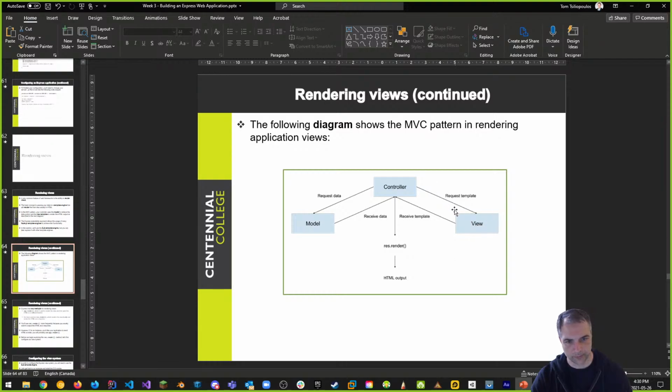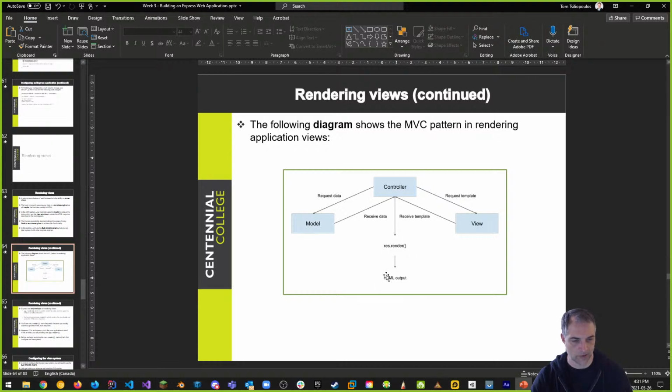We request the template. So here's our user, who basically says, "Hey, I want a view." And the view basically goes into our controller. The controller requests the template, returns it, and updates the view. That's what ends up happening. So render actually outputs HTML.